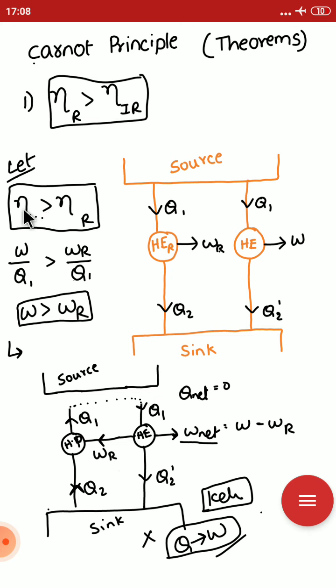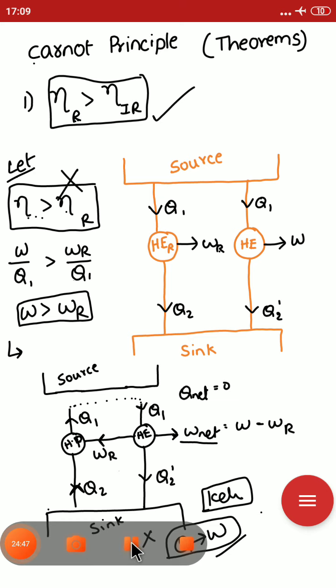So no heat engine has efficiency greater than the reversible heat engine. By this we can say the efficiency of the reversible heat engine is greater than any other heat engine operating between the same thermal reservoirs.